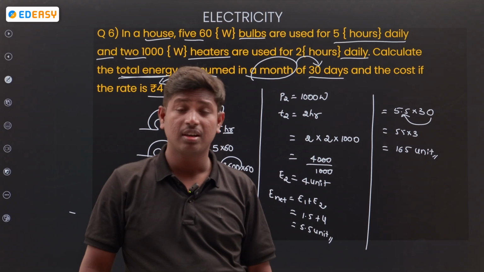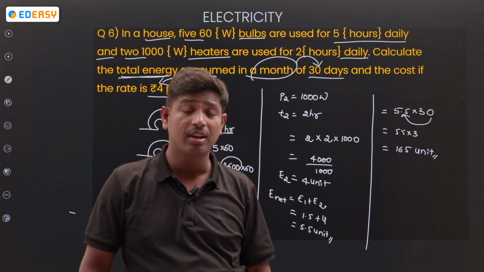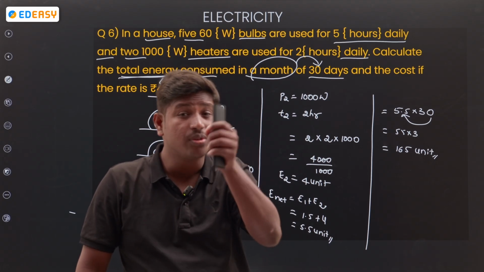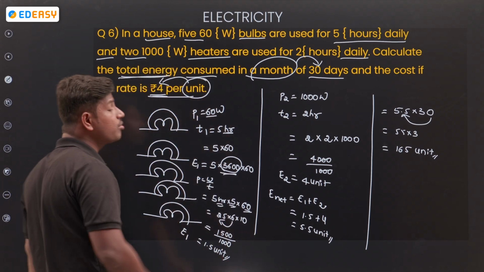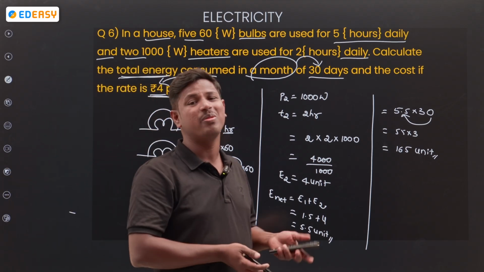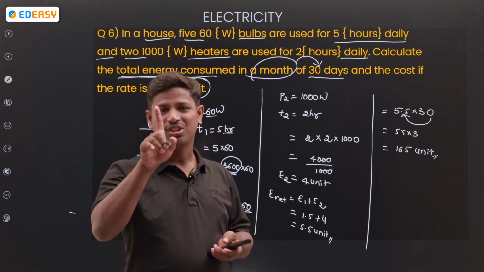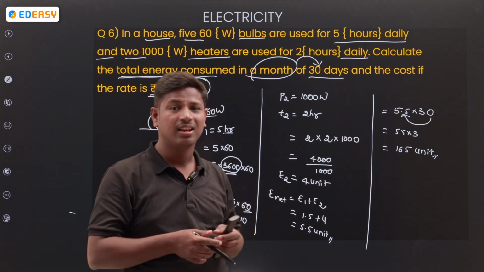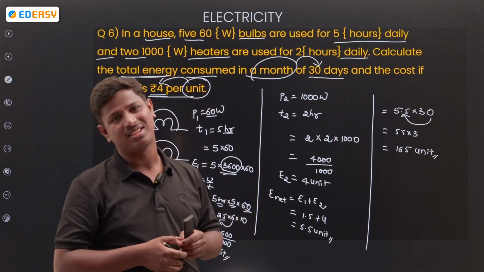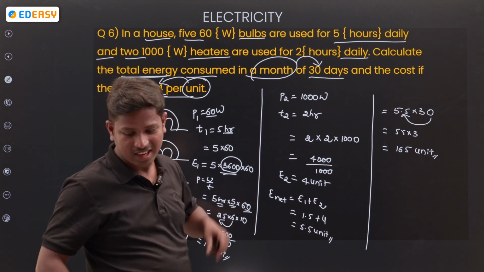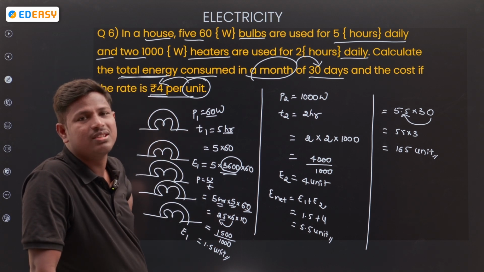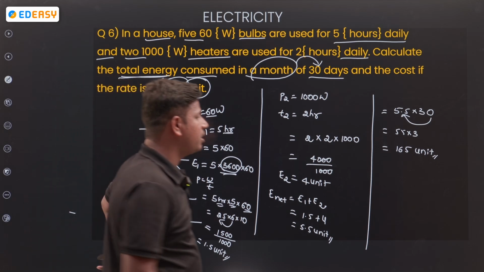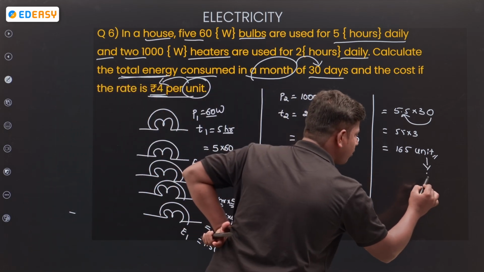In a month of 30 days, how many units of energy? 165 units. And each unit cost is 4 rupees. Now the problem is not done. For each unit 4 rupees, how many units are there? 165 units. Anybody from the comment section, calculate and tell me 165 into 4.